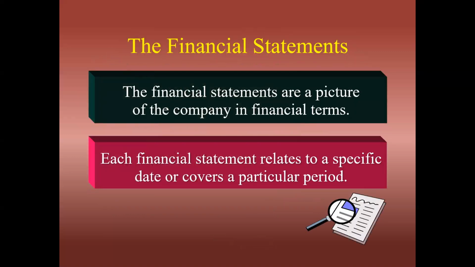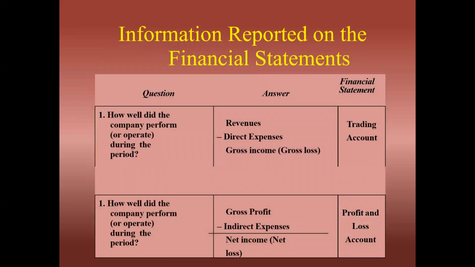Financial statements. The financial statements are a picture of the company in financial terms. Each financial statement relates to a specific date or covers a particular period. Information reported on the financial statements: when we want to know how well the company performed or operated during the period, we will see all the revenues and all the direct expenses. What is the gross profit or gross loss? With the trading account, we can know the company's performance, how they are operating in a particular period.